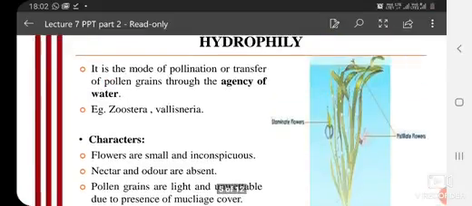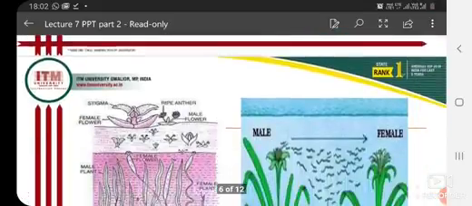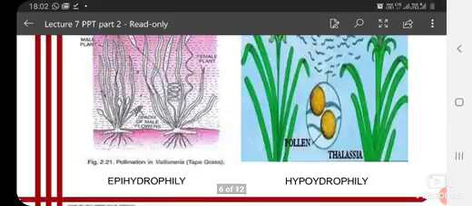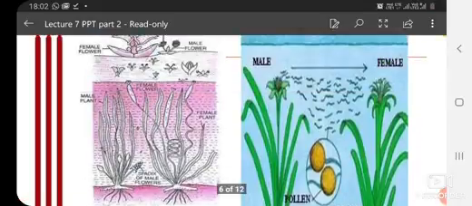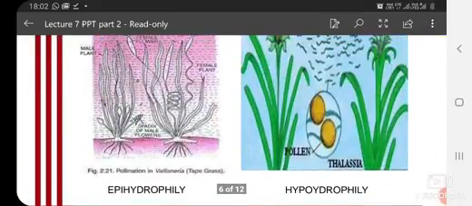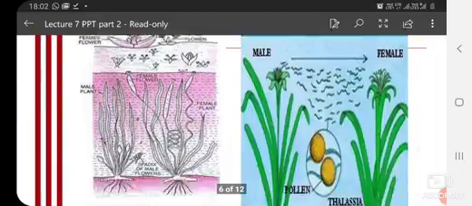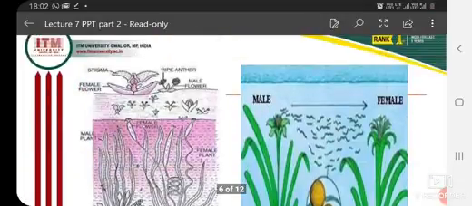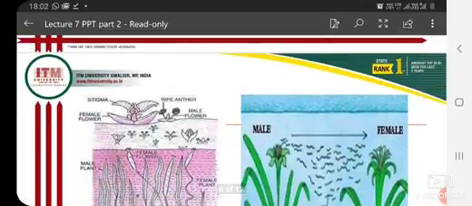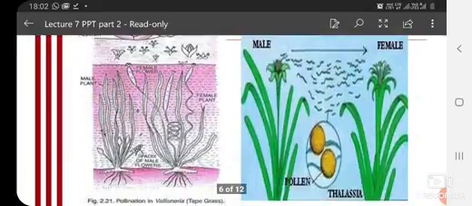So these are the characteristics because of which the pollen and plants are hydrophilous. Some other examples are also there, that is epihydrophily. Under hydrophily there are two types, epi and hypo. Epi means pollination above the water, and hypo means below the water. So you can see this in the image of epihydrophily.